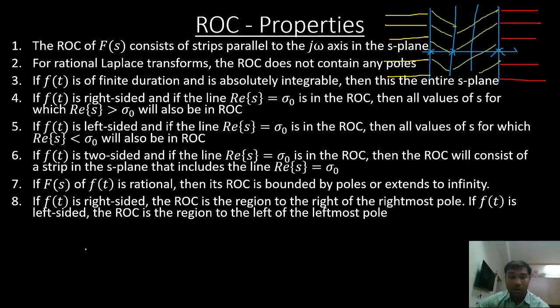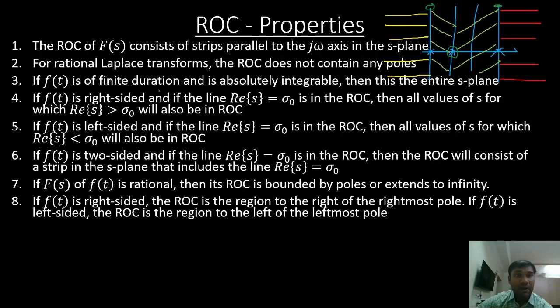I cannot draw an ROC in between this line and this line, because my ROC will now contain a pole at this point. At this point there is a pole, so I cannot draw an ROC between these two lines. So these are the different types of ROCs that can exist. Now let us go to the next point.